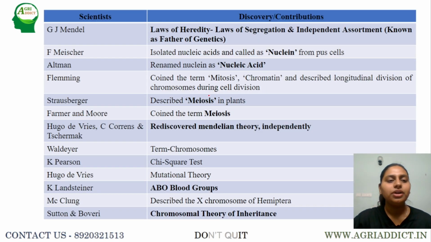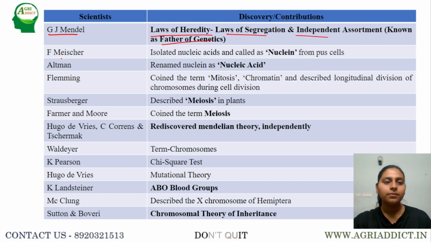Next, after this, it starts with the Mendelian era, that is from 1860 to 1900. Gregor John Mendel was the one who proposed the laws of heredity, that is law of segregation and independent assortment, which were responsible for inheritance genetics. These two laws are considered to be the principal laws upon which we study classical genetics or inheritance genetics, for which he is also called father of genetics.